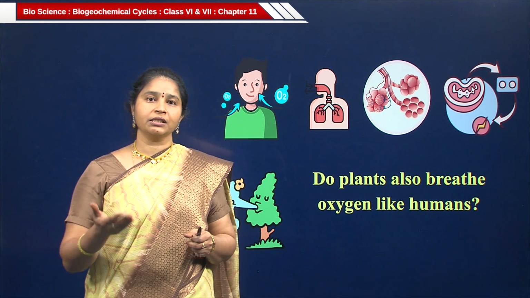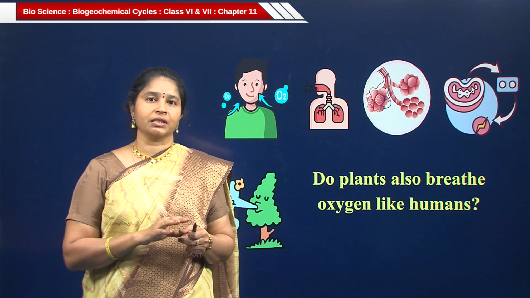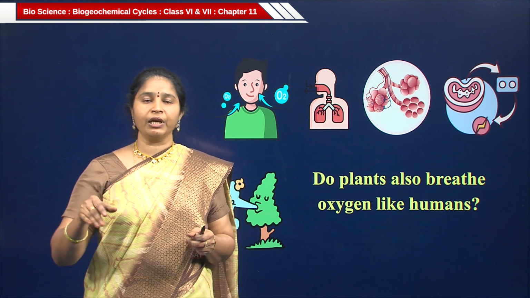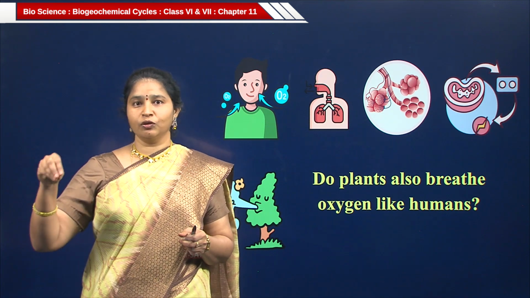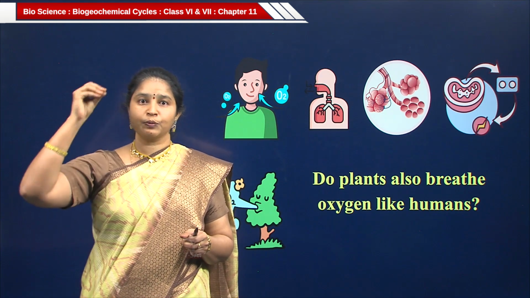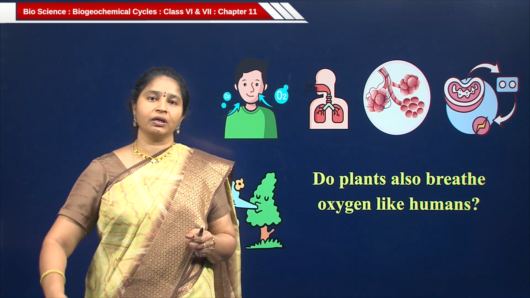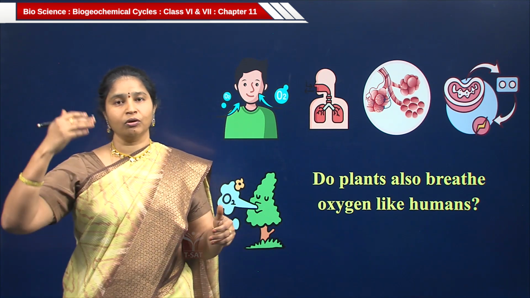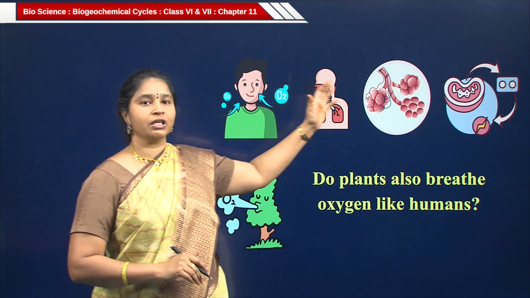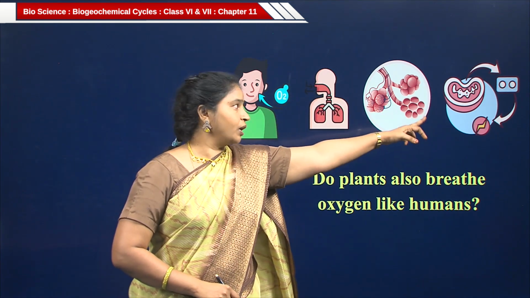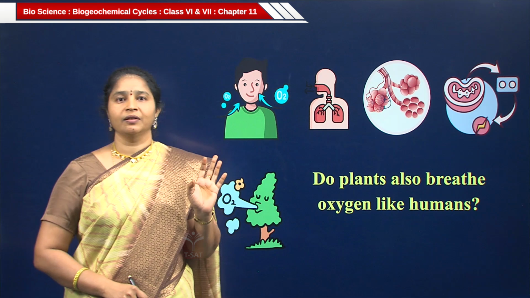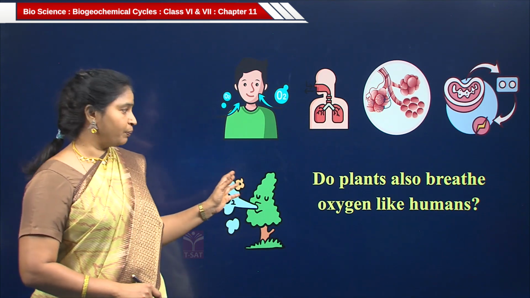The complete digestion process occurs in the small intestine. From the small intestine, completely digested food is released into the blood. Blood transports that food throughout our body. In the body's cells, this respiration process occurs in the mitochondria. Then the energy is released. Okay, so this is how it happens in our body.